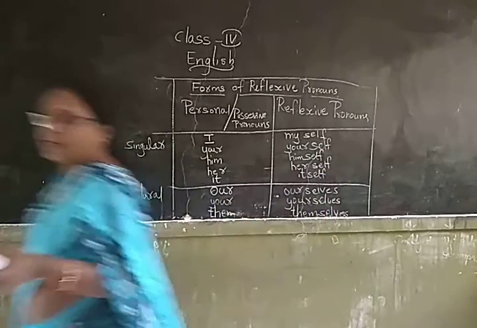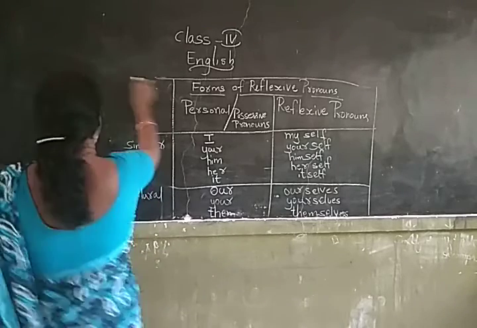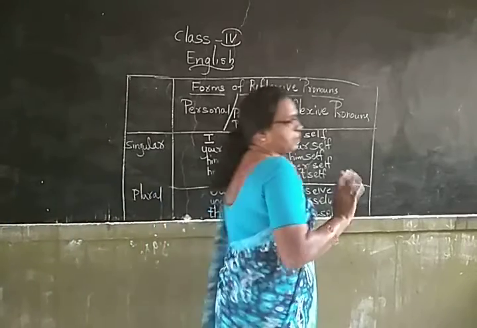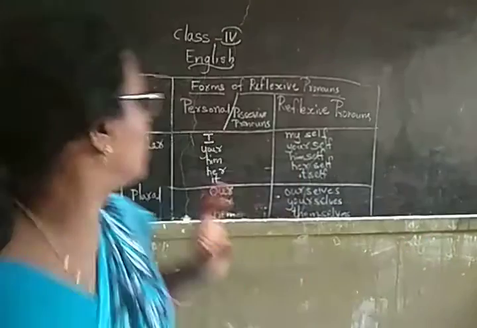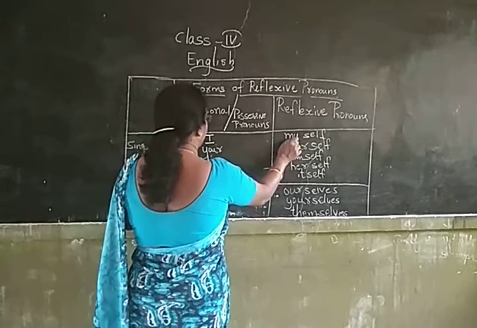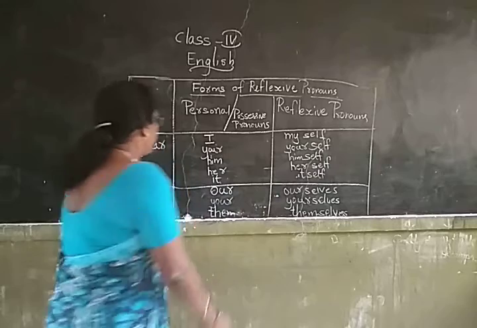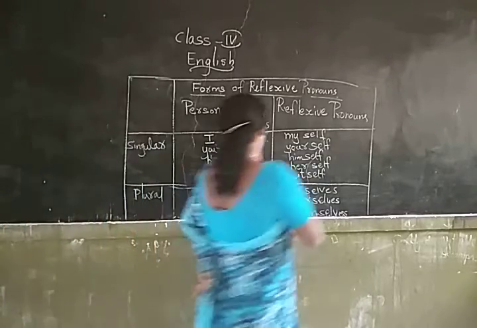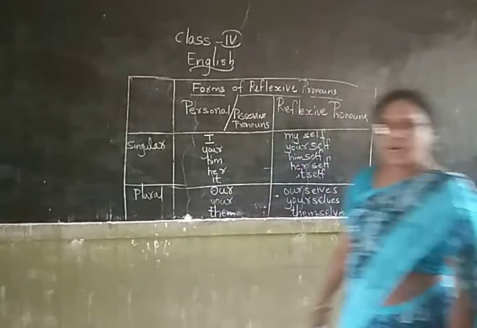Okay, this is the way. When you are writing the singular form, this table is very important for you. Singular, personal and possessive pronouns. Possessive pronoun is nothing but which shows the ownership. Understood? So, for the singular you are going to use SELF: I, myself, yourself, him, himself, her, herself, it, itself. When you come to the plural, you are going to use SELVES: ourselves, yourselves, them, themselves. Understood? This is the way.